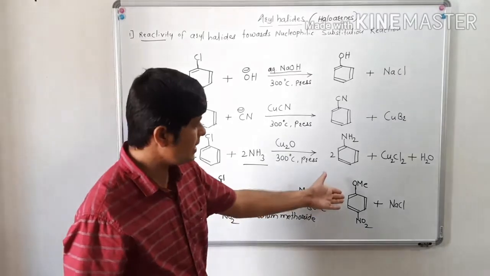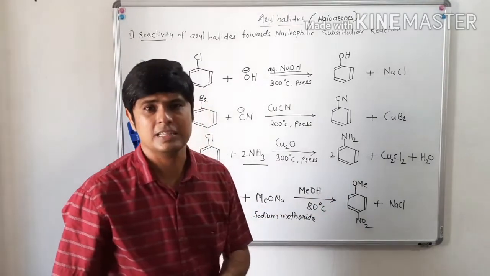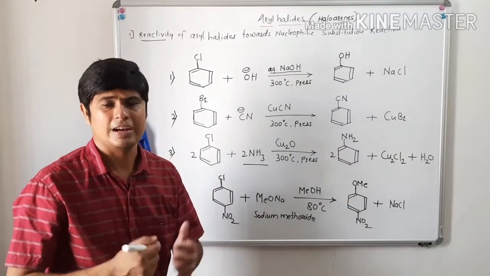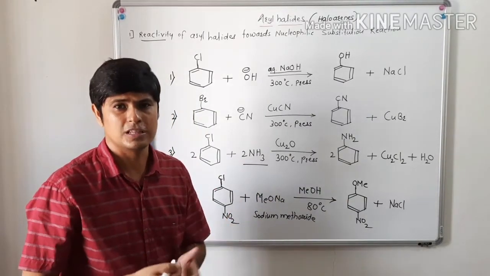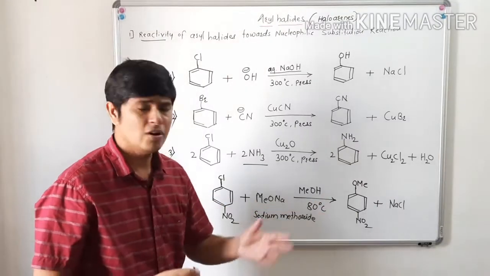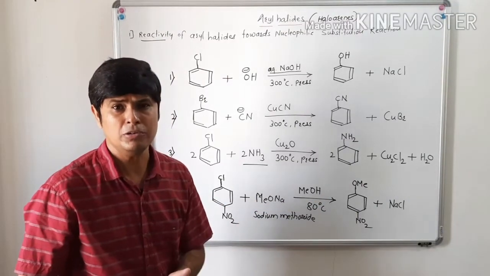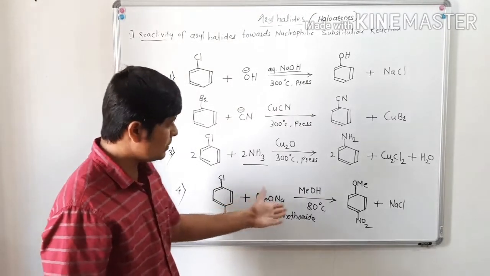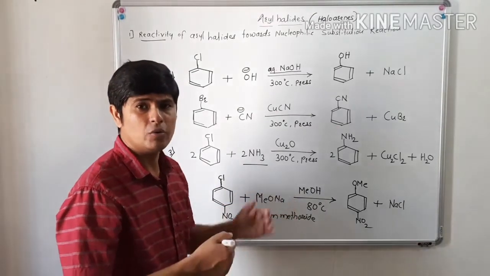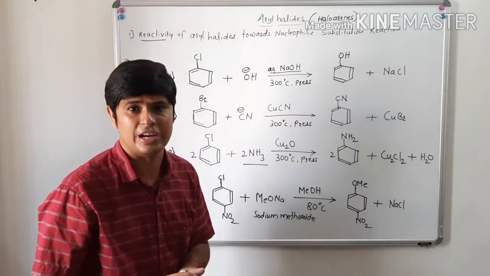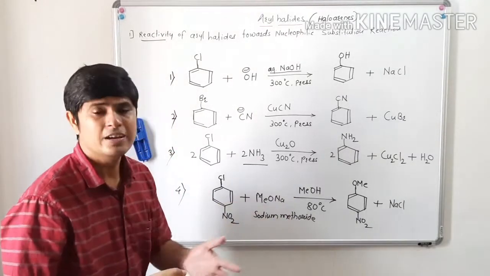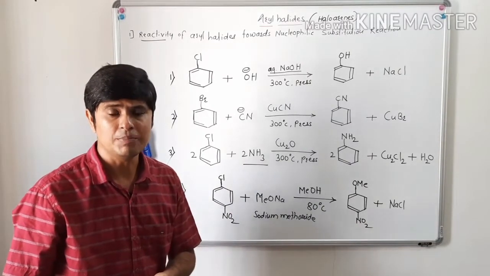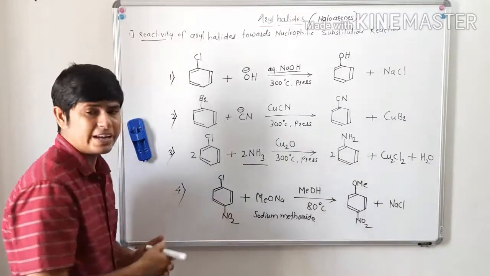There is formation of a substituted product, that is 4-nitroanisole or para-nitromethoxybenzene. So this substitution reaction took place at a very low temperature, just like a normal reaction, and it doesn't require pressure also. That means it's a normal reaction.